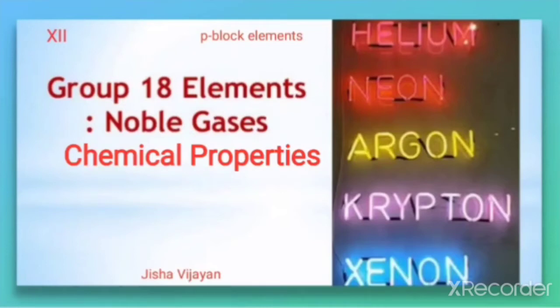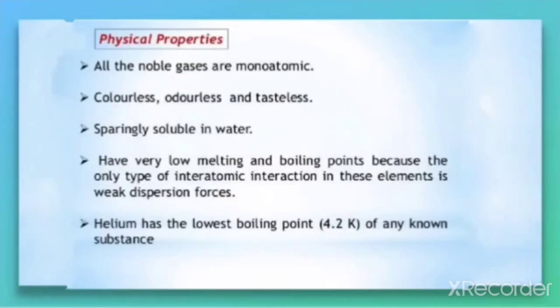Hello students, let us discuss the chemical properties of group 18 elements, that is noble gases. Before discussing the chemical properties, let us just look into the physical properties. All the noble gases are monoatomic. Why? Because they have no combining capacity because of the stable configuration. Therefore, they exist in nature in monoatomic form.